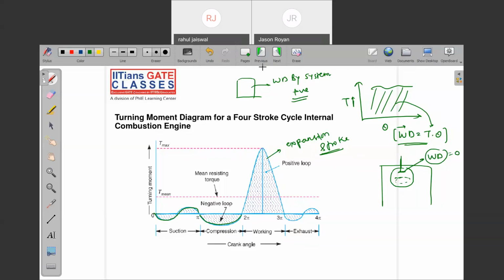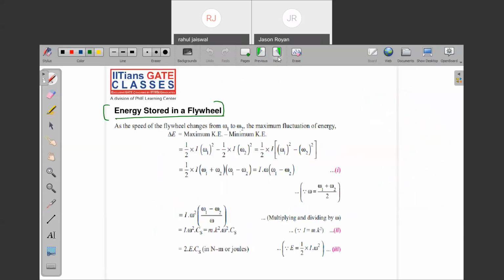Now you come to know how we draw this particular turning moment diagram for a four-stroke cycle engine. Four-stroke means what? The cycle period is what? 2 pi, 720 degrees, right? If it is a two-stroke, it is 360 degrees. Very good. Now you got to know what is happening, guys.